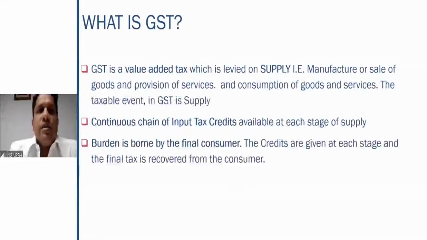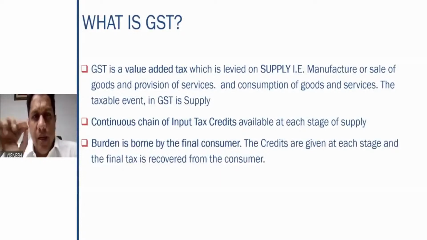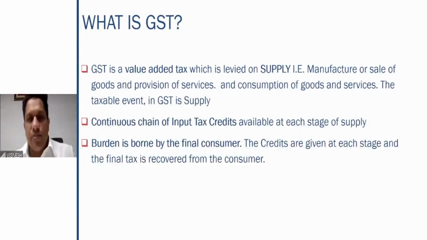GST is levied on supply. Very simple. The taxable event for the chargeability of GST is supply. Earlier there was manufacture or sale of goods, provision of services and consumption of services, but the term you are supposed to use now is supply. So what exactly is supply? We shall look at it in the chapter on taxable event, that is chapter number 2. There we will go into the word supply.